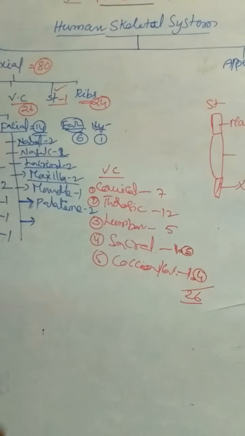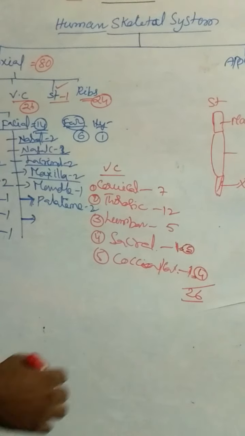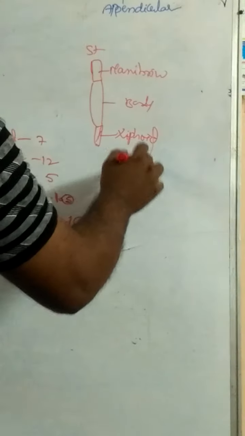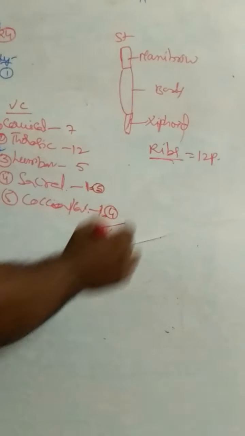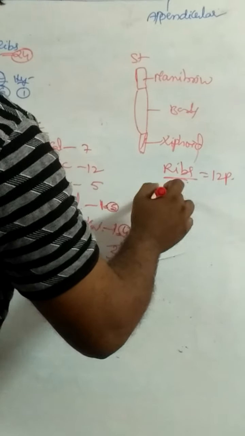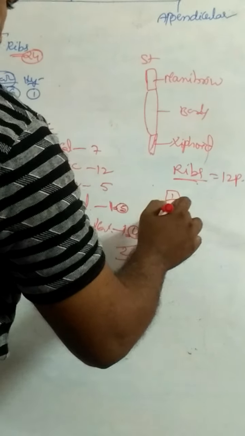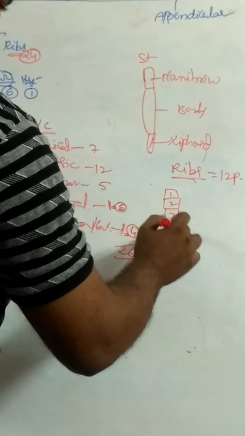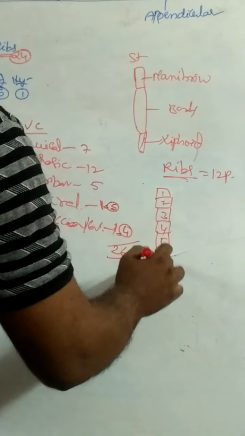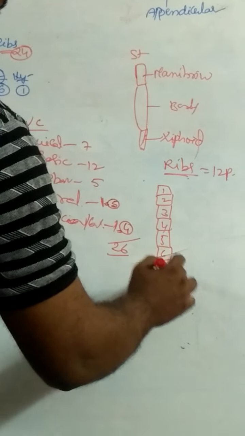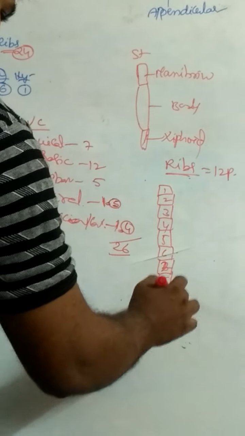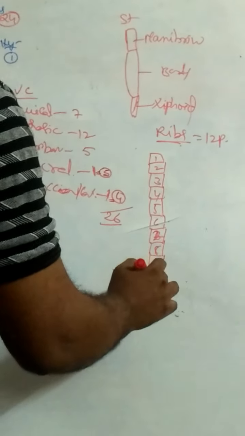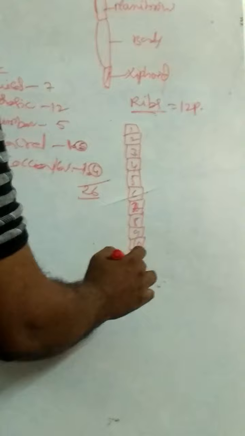Coming to ribs, there are 12 pairs of ribs, or 12 on each side. Each rib corresponds to a thoracic vertebra: first, second, third, fourth, fifth, sixth, seventh, eighth, ninth, tenth, eleventh, and twelfth thoracic vertebrae. There are 12 thoracic vertebrae.